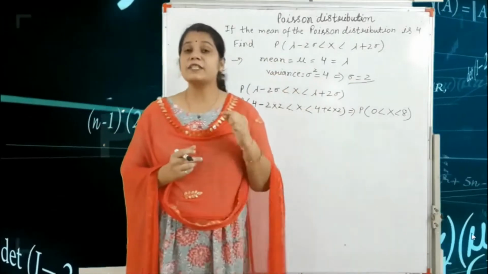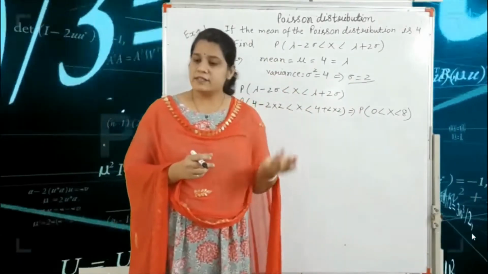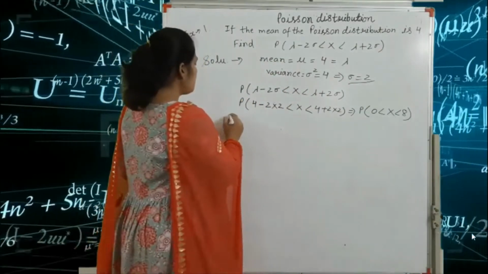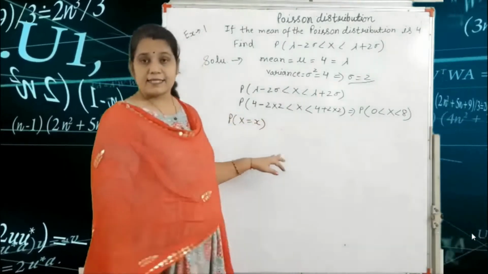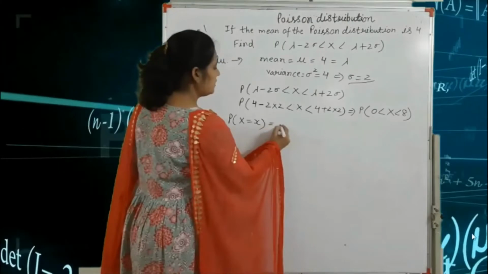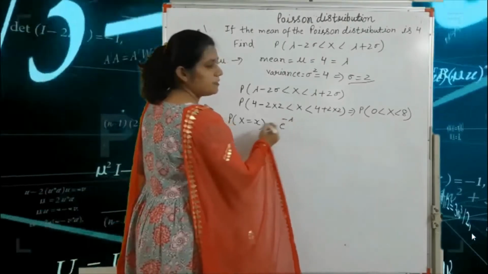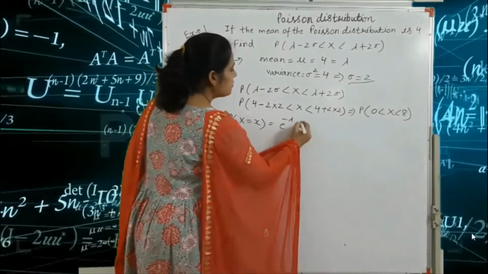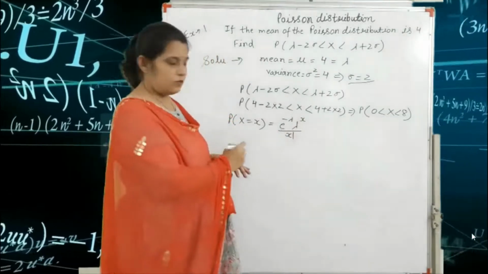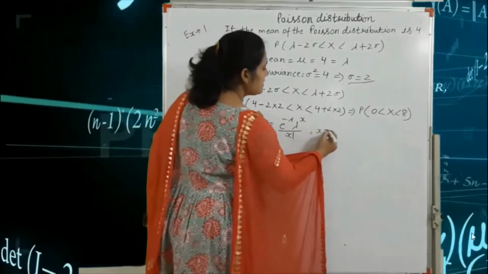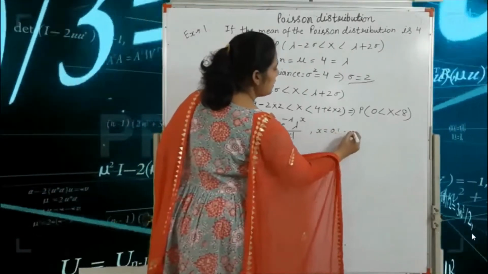So first we write the Poisson distribution. The formula of the Poisson distribution is P(X = x) is equal to e raised to the power minus lambda, lambda to the power x upon factorial x, where x is equal to 0, 1 and so on.